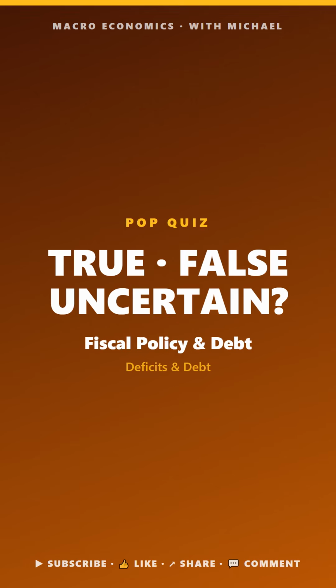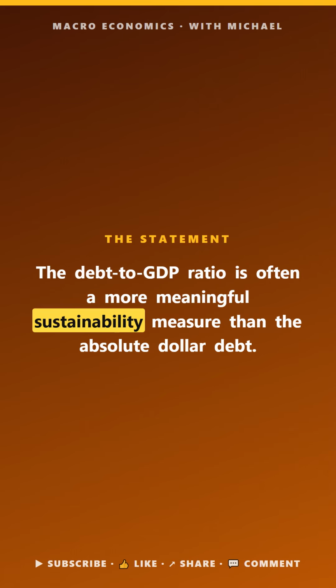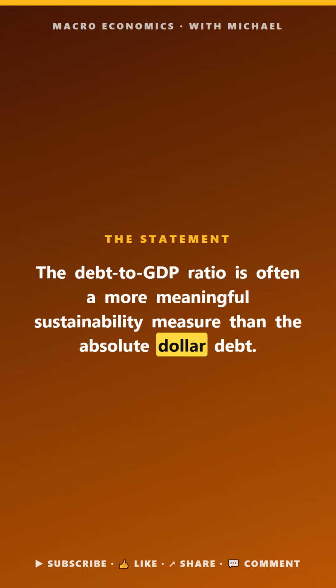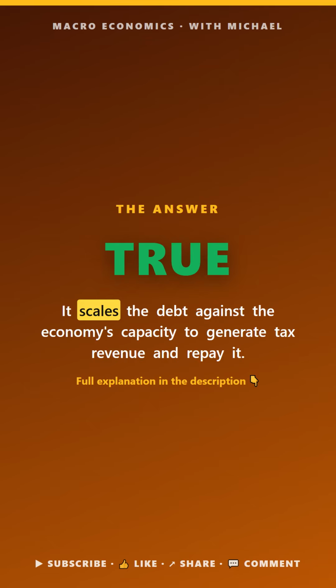Macro Pop Quiz. Fiscal policy and debt. True, false, or uncertain. The debt-to-GDP ratio is often a more meaningful sustainability measure than the absolute dollar debt. The answer is true. It scales the debt against the economy's capacity to generate tax revenue.